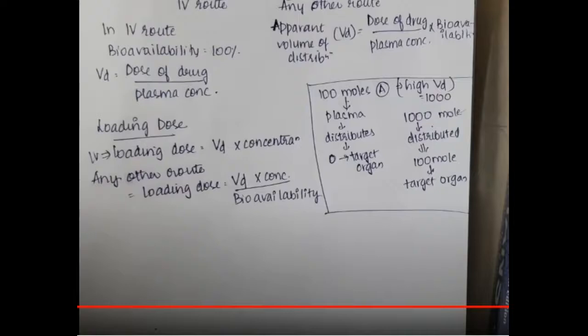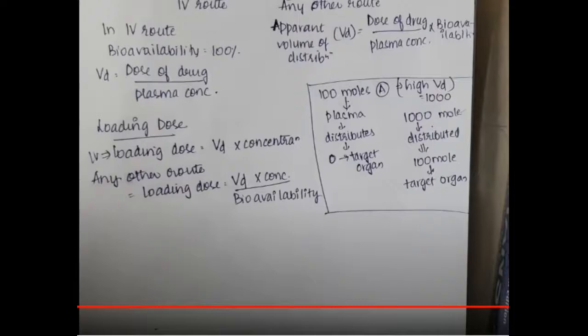So here, if it is an IV drug, then loading dose is equal to volume of distribution into concentration, because the concentration present in the plasma is important. If it is any other route, then loading dose is equal to volume of distribution into concentration by bioavailability.